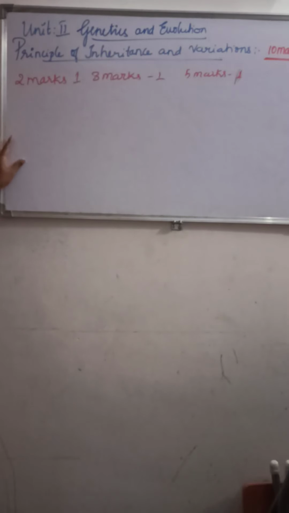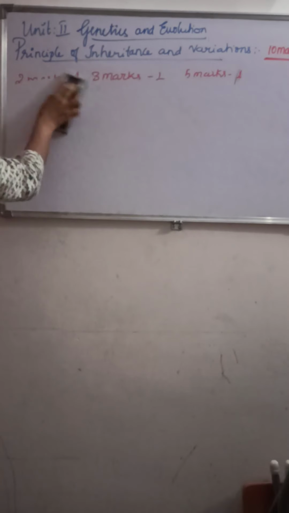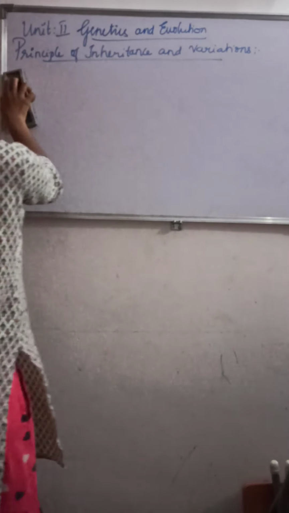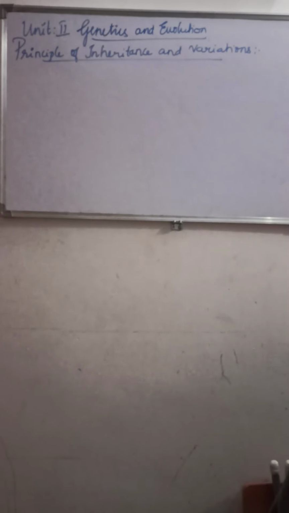Now we are going to study this in detail. You have to be thorough with this lesson, and it is a very important topic also. Now let us look into what you are going to study in this lesson. Understood? So what is genetics?